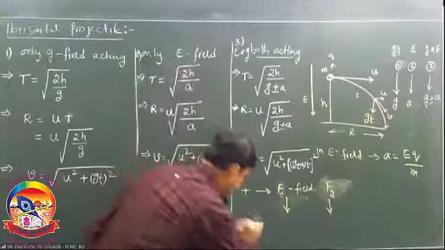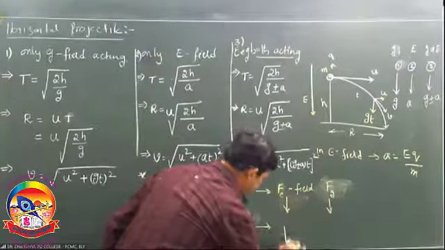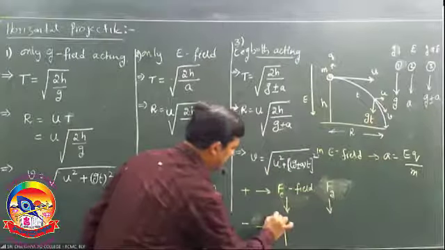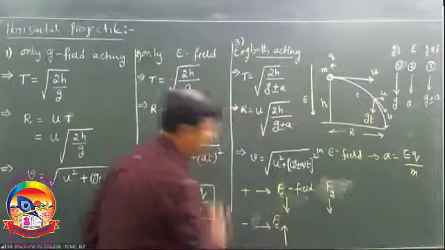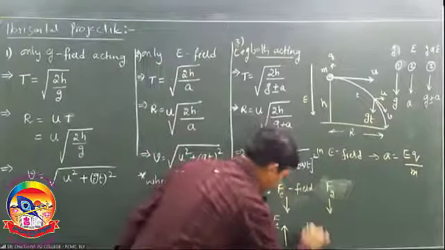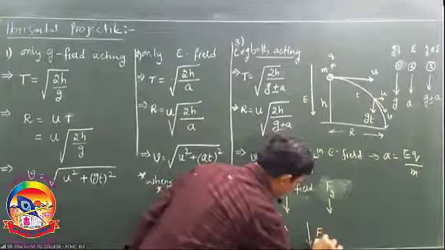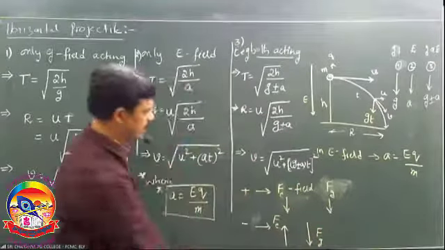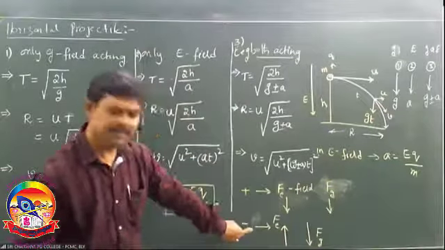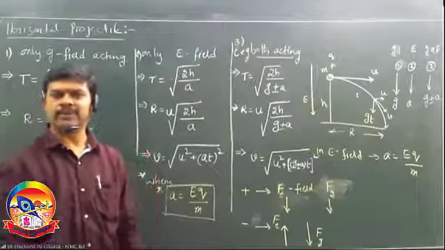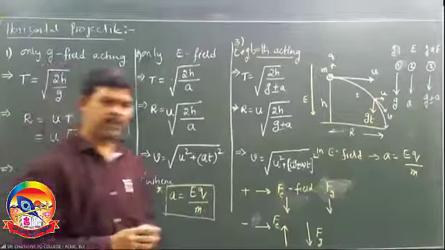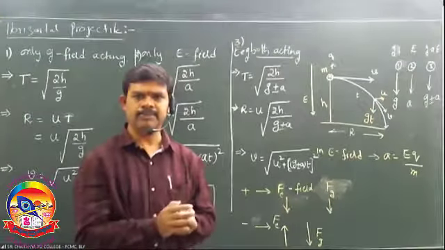When it is minus, there is a possibility that the force due to the electric field is upward. But the force due to the gravitational field is always downward. Right? In this case, negative.